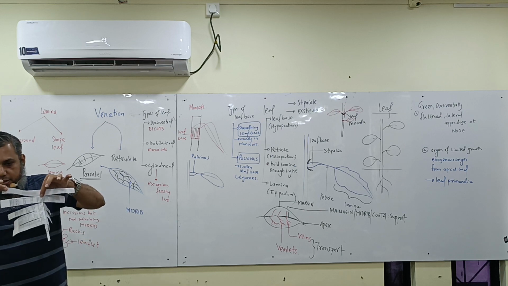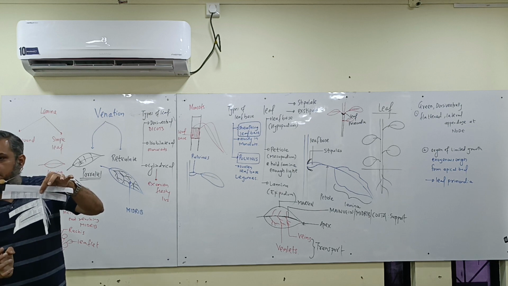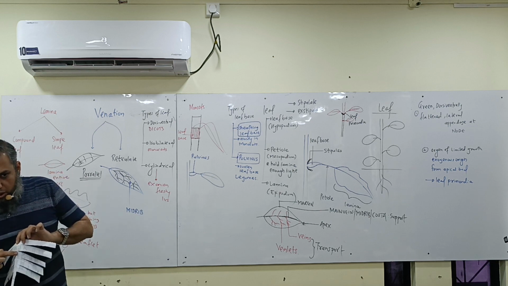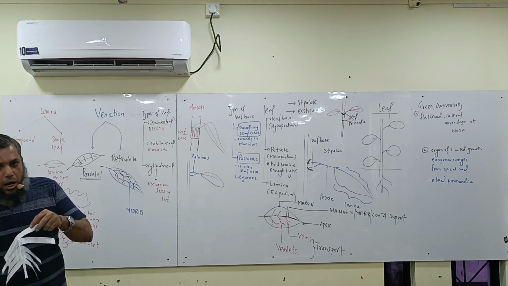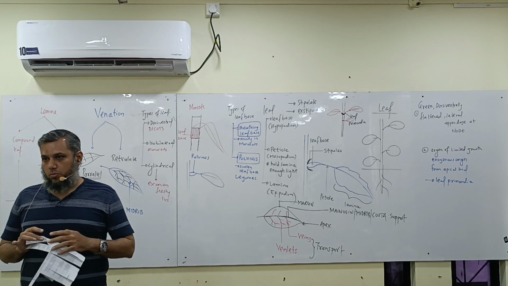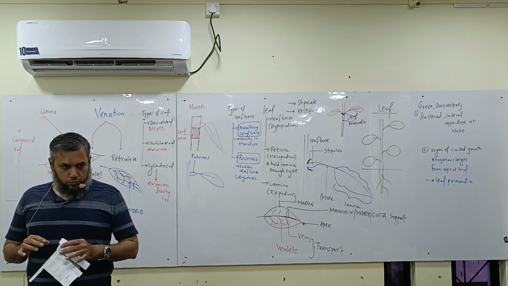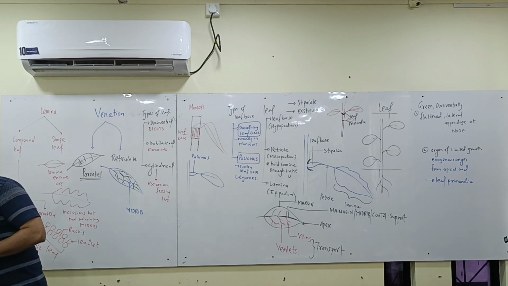Leaf or leaflets? Leaflets. And the whole thing will be called a leaf. Now this midrib will be called a rachis, and this will be the petiole. It looks like a feather. That is why it is called pinnately compound. Got my point? Yes.